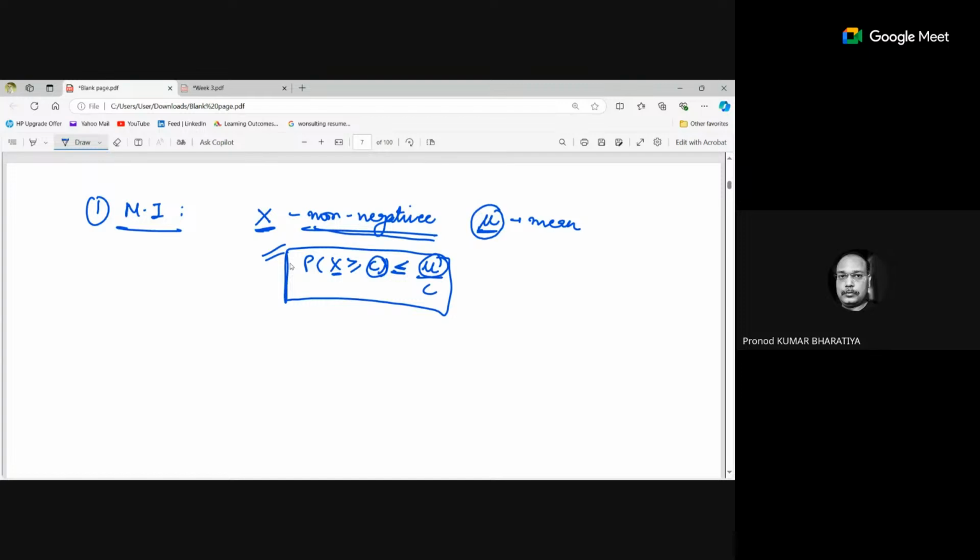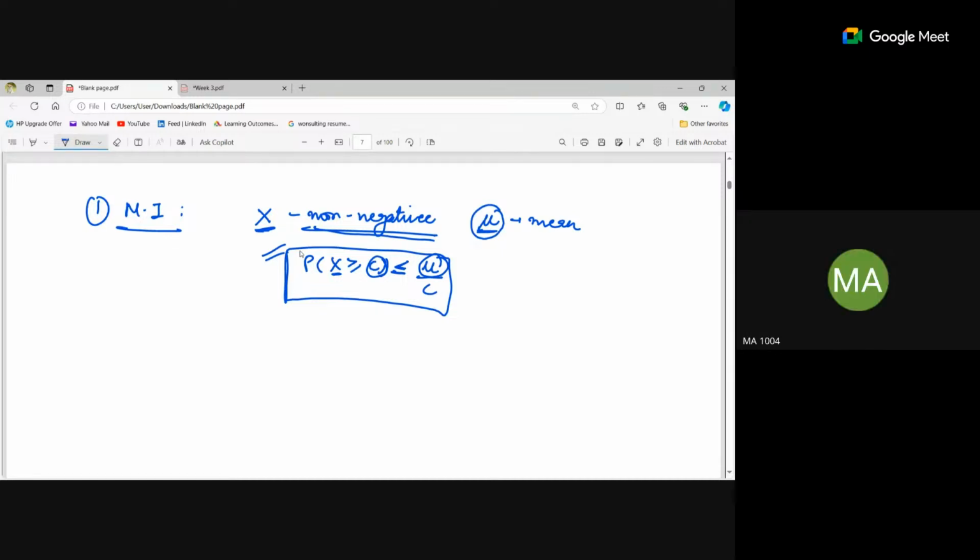Isn't it that, ma'am, it will always be this case? Suppose x is non-negative and c is also some non-negative value, and x is greater than or equal to c, then the probability will always be less than or equal to this ratio, mu by c.